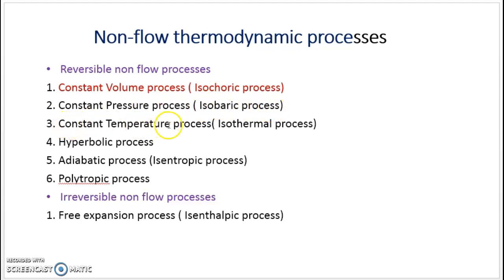Third one is constant temperature process, during which the temperature remains constant. Then hyperbolic process. Fifth one is adiabatic process or isentropic process. During this adiabatic process, the entropy remains constant, so it is called isentropic process. Then polytropic process. So these are the 6 processes under reversible non-flow process. If you come to the irreversible non-flow process, there is only one, free expansion process or isenthalpic process. During this process, enthalpy remains constant, so it is called isenthalpic process.